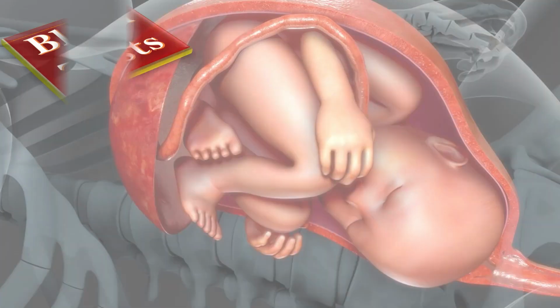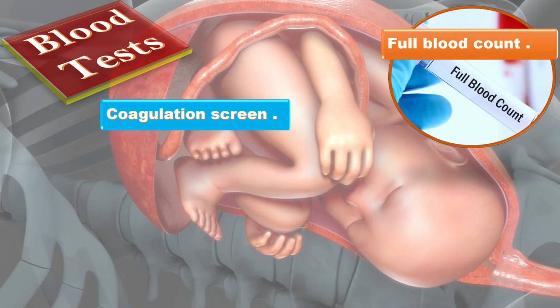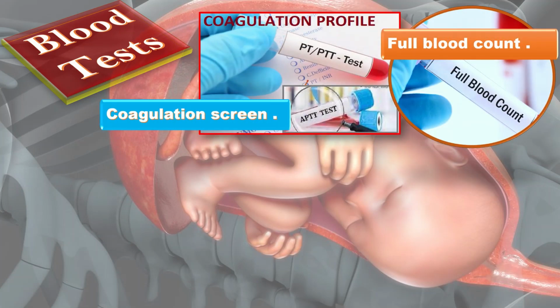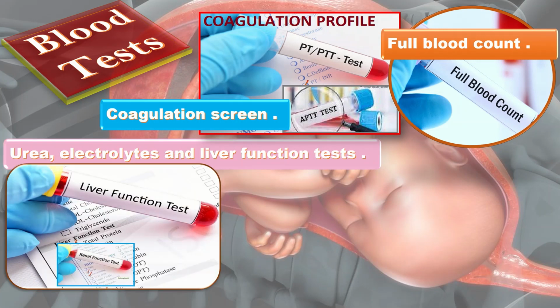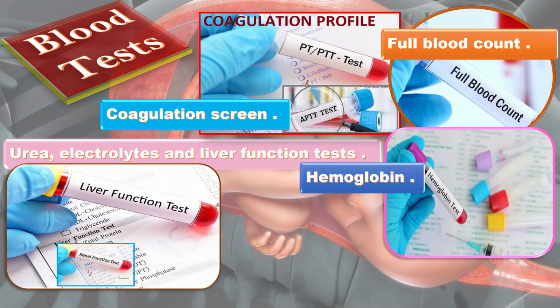Next comes the use of different blood tests. In case of major or massive hemorrhage, the blood should be analyzed for full blood count and coagulation screen, and 4 units of blood cross-matched. Urea, electrolyte and liver function tests should be assessed. The initial hemoglobin may not reflect the amount of blood lost, and therefore clinical judgment should be used when initiating and calculating the blood transfusion required.